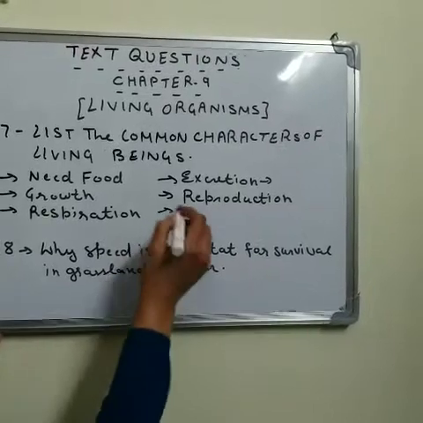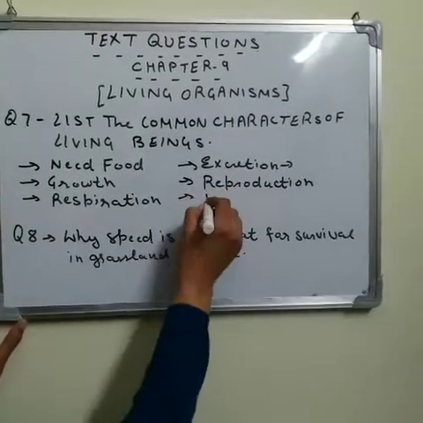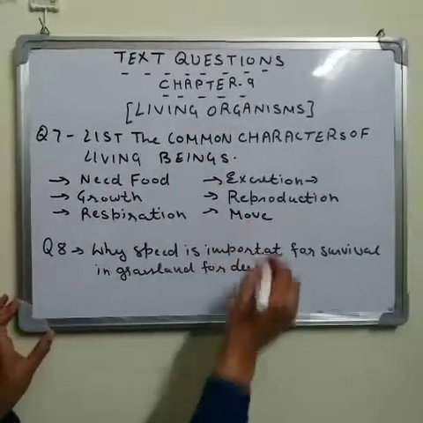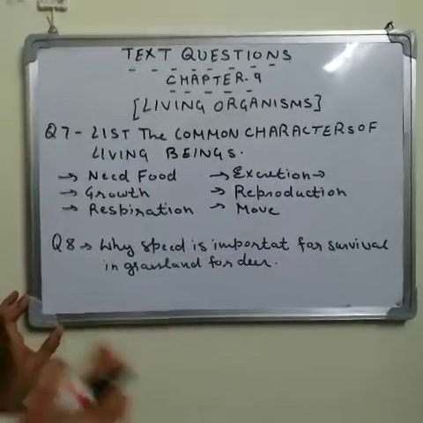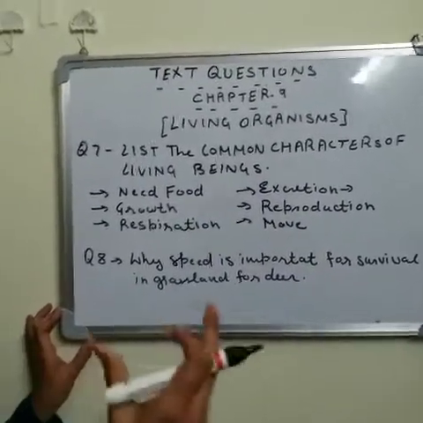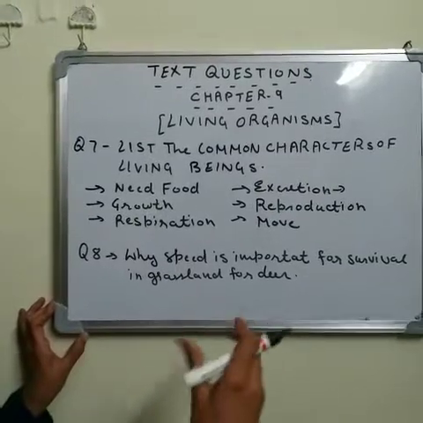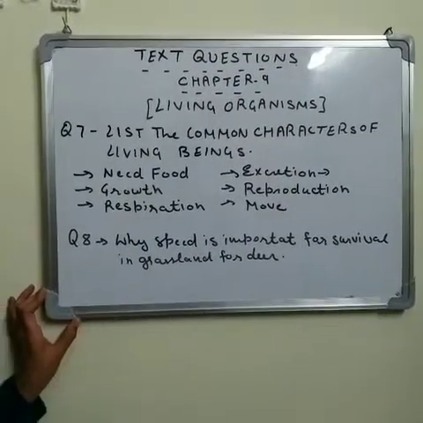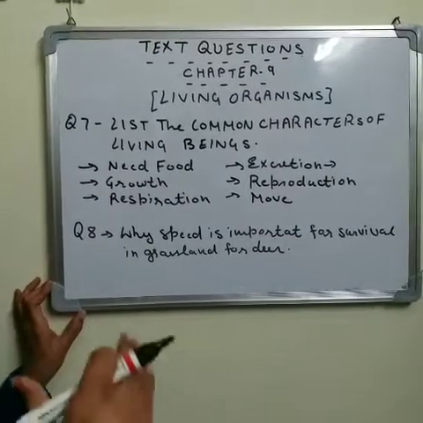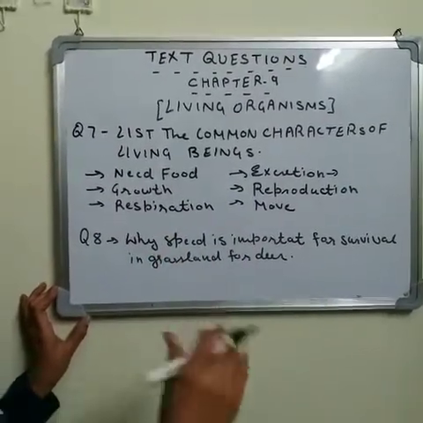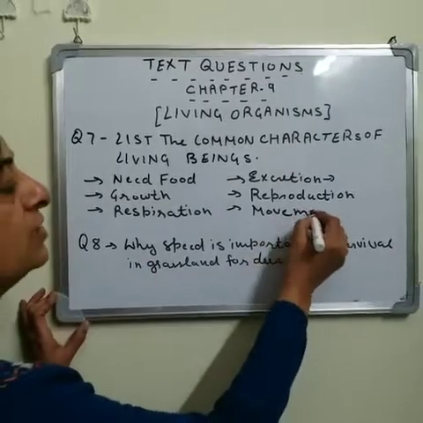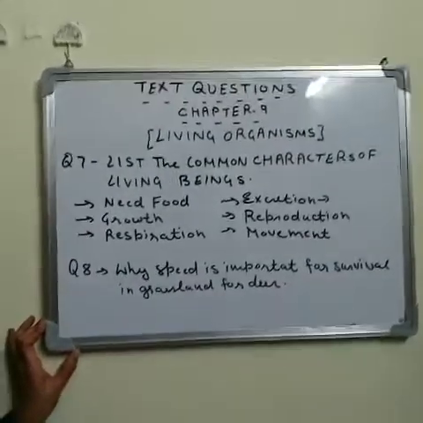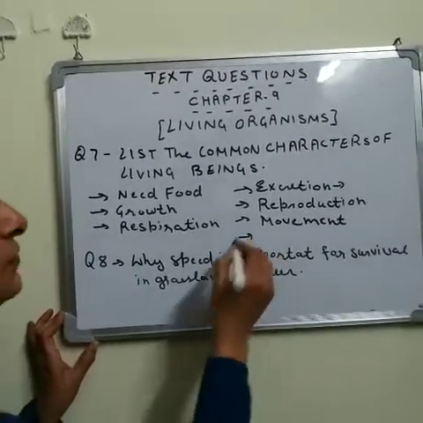After that, the next thing: a living thing can move from one place to another, or it can show movement at its place, like plants. They can't move from one place to another. Plants remain fixed in the soil, but they show movement. So movement is one of the characters of living things.